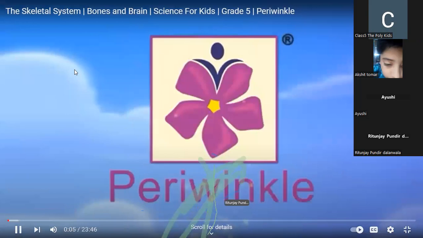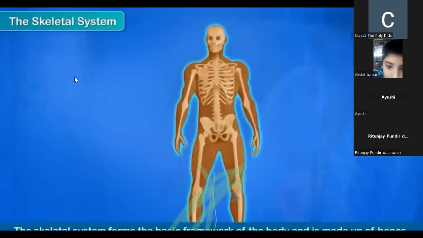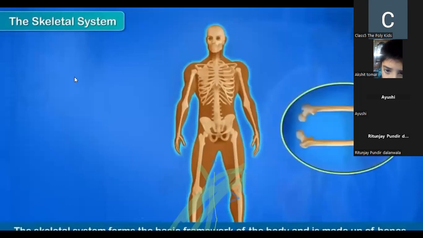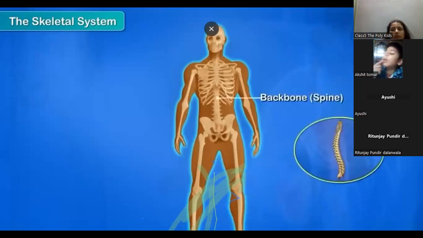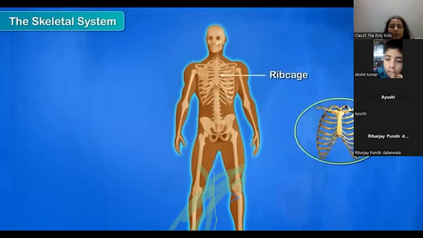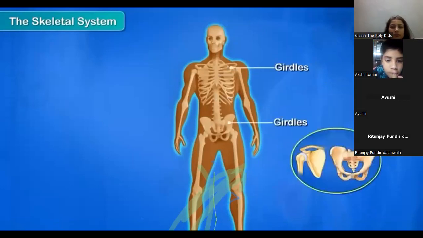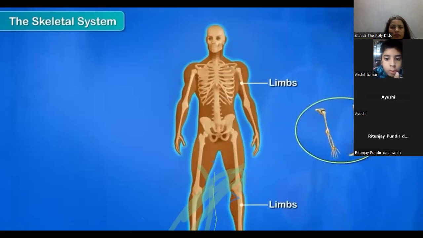The skeletal system. The skeletal system forms the basic framework of the human body and is made up of bones. This framework is called the skeleton and comprises the skull, the backbone, that is spine, the rib cage, the girdles, and the limbs.